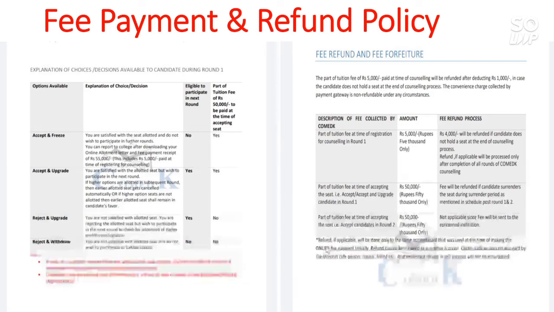So here is the important point: refund, if applicable, will be done only to the same account that was used at the time of making the online payment. So make the online payment from your own bank account or card, so that you will get the refund back on that account or card.